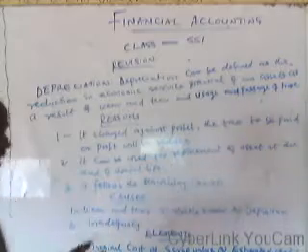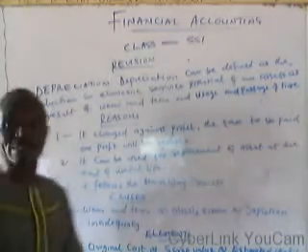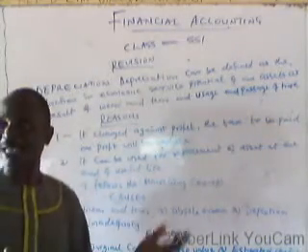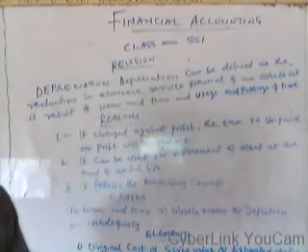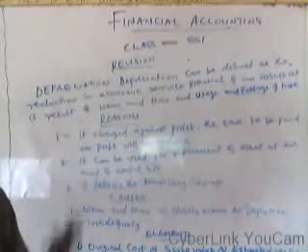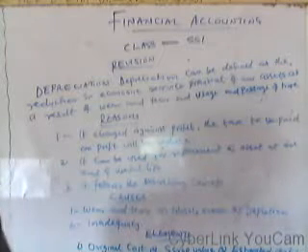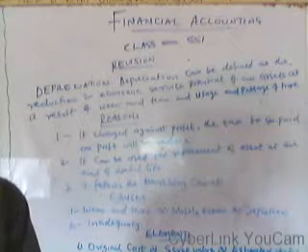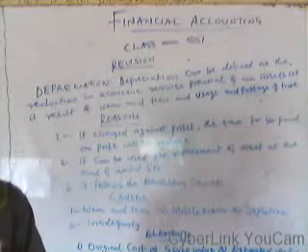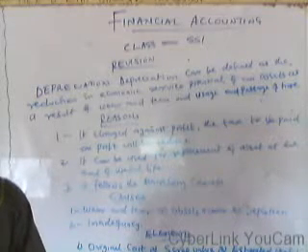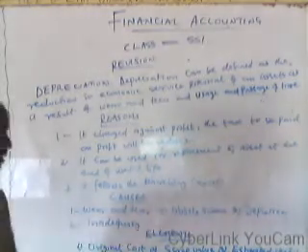And wear and tear: the more we use the asset, like vehicles and other industrial machines, the more they will be wearing out. And therefore, the production capacity will be reduced. Therefore, we will not be able to perform as at the period when we purchased the asset.